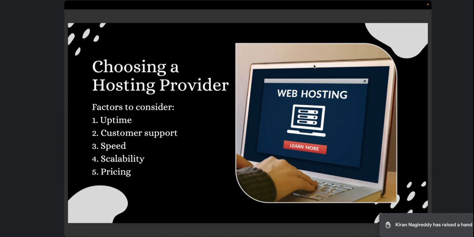Go for hosting providers which give you good customer support. Again, if I take the example of GoDaddy, there are people who complain that the service is not good, but there are also people who say the service is good. So first have a chat with them, talk to them, see how the customer support is, or maybe purchase hosting just for 1 month and see how they support you or provide you any recommendation. If you're happy with the service, then you can always extend your plan, or you can switch to a different hosting provider. So customer support is a must.